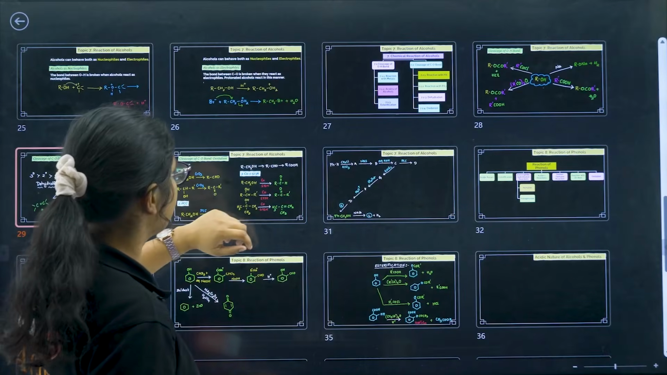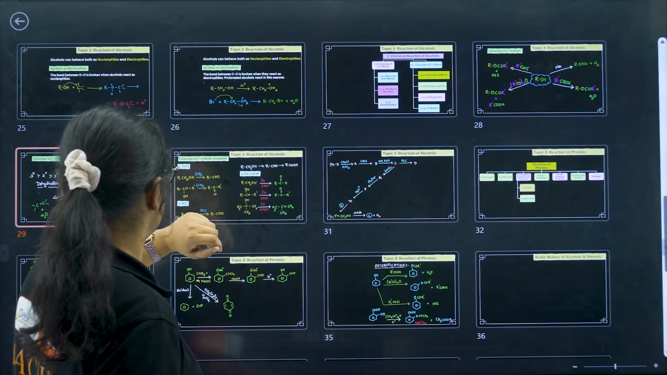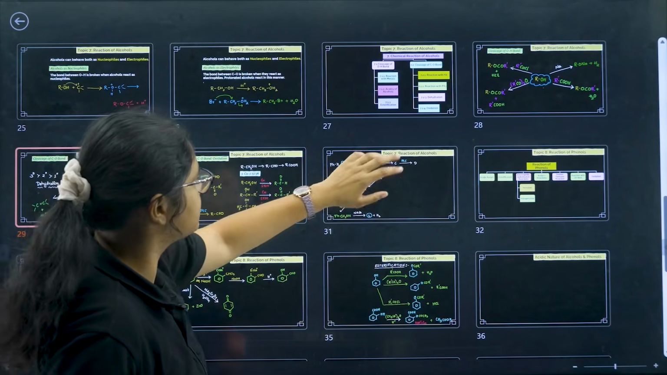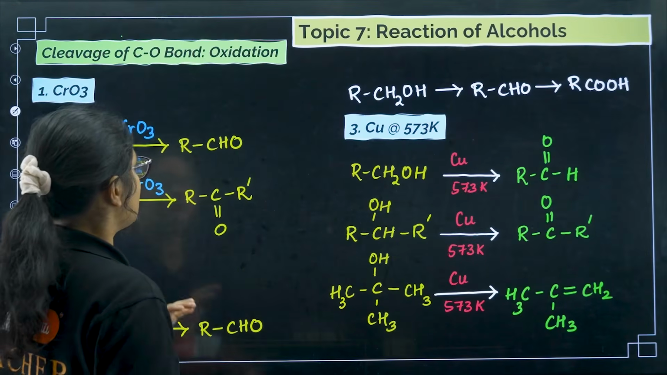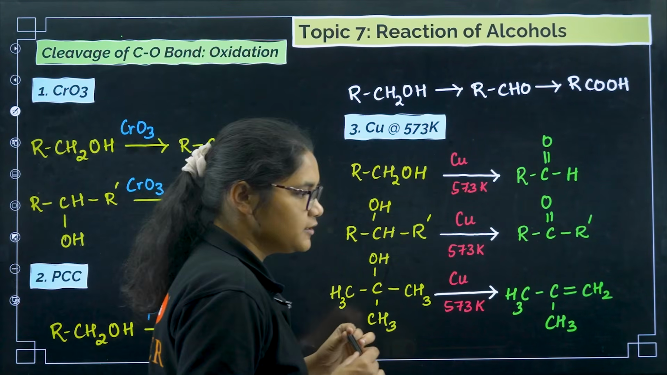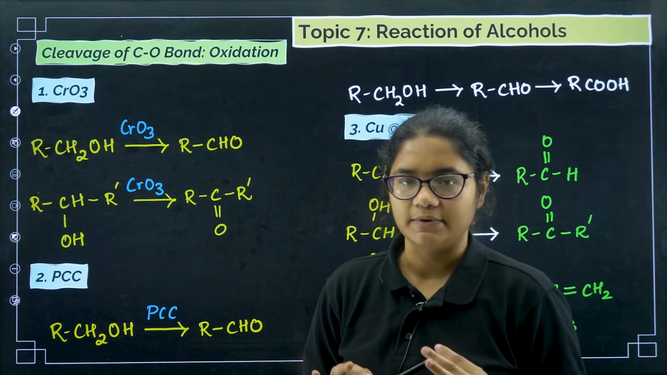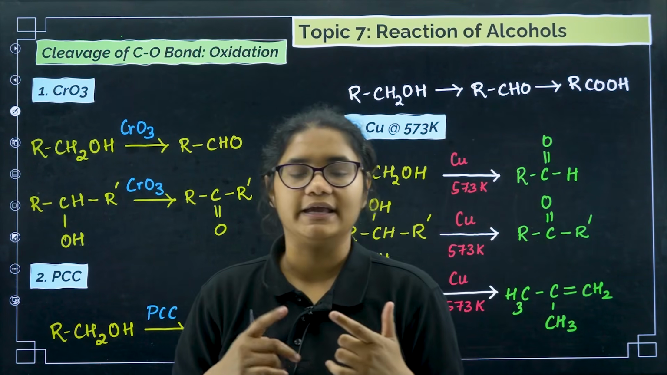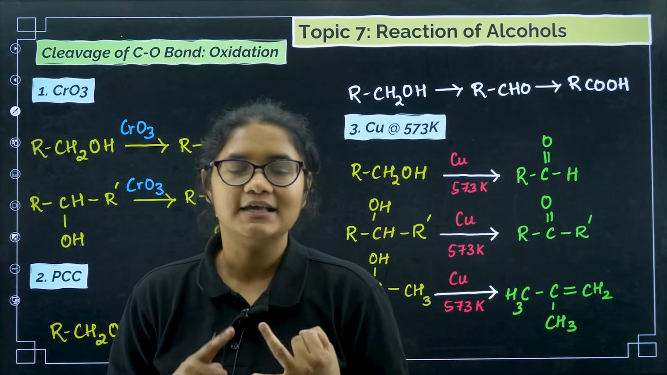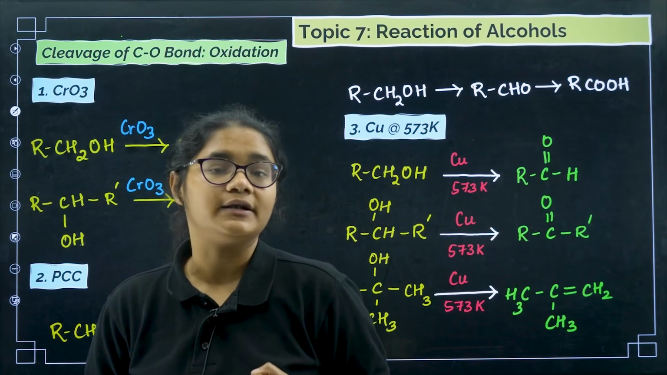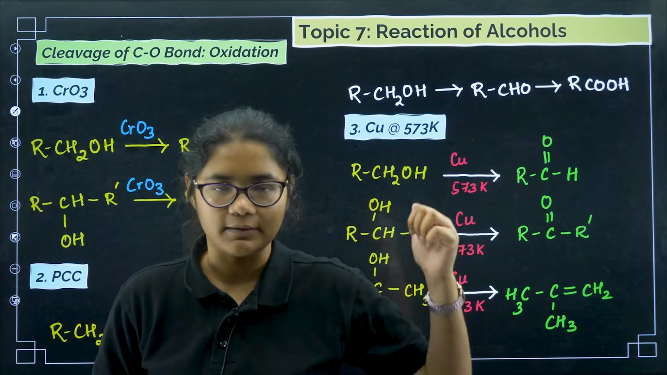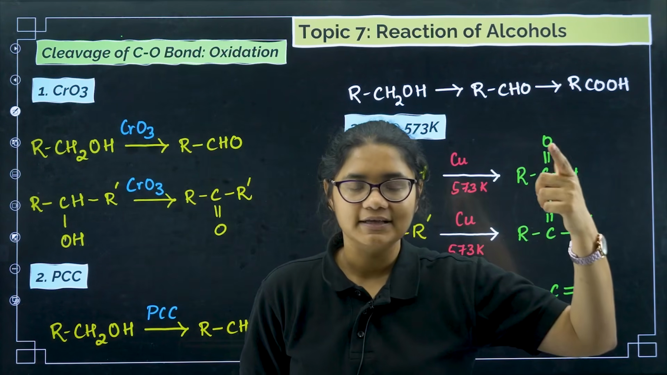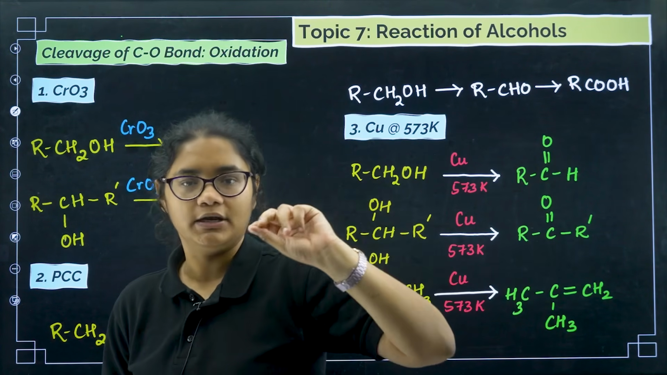So we had how many reactions in this case? Reactions with HX, PX3, dehydration. Now we'll go to oxidation reaction. What is happening? Your primary alcohols will get converted to aldehydes, secondary alcohols will get converted to ketones, tertiary alcohols will not react. Remember, primary to aldehydes, secondary to ketones, tertiary no reaction.